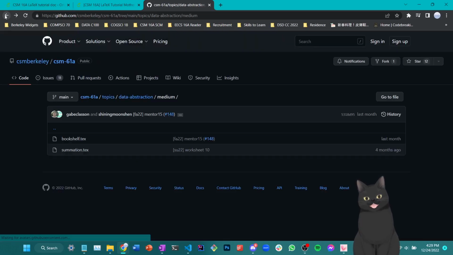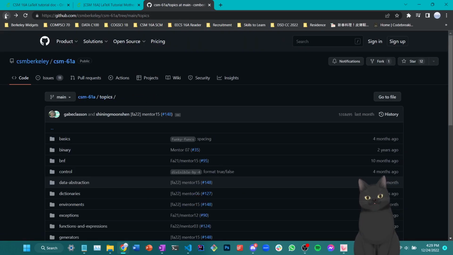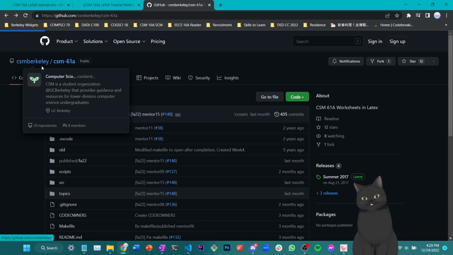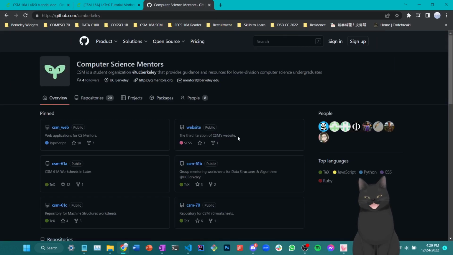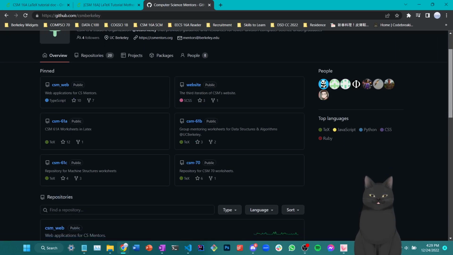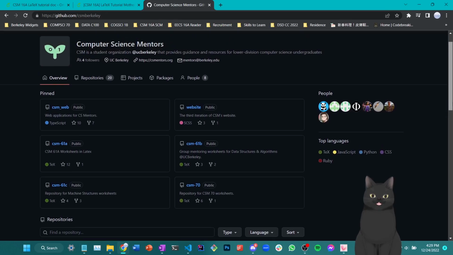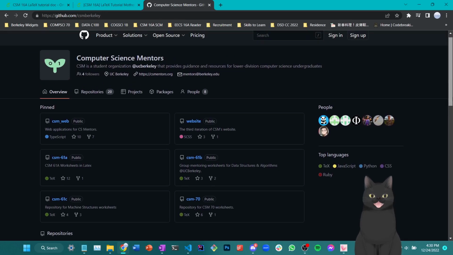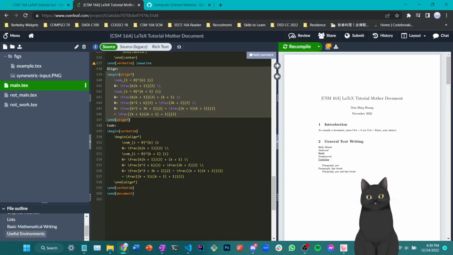Same for 16A, except the 16A file repository, which we're not responsible for yet, is quite outdated. So in this case, your alternate solution is to ask for access of your Overleaf project repository from your senior content mentor, such that you can access old code from your ancestors in CSM content teams.